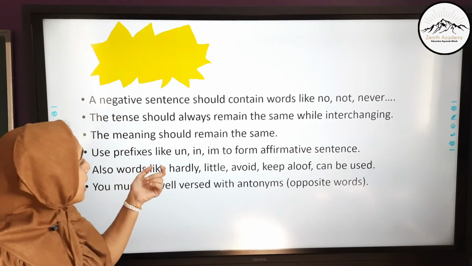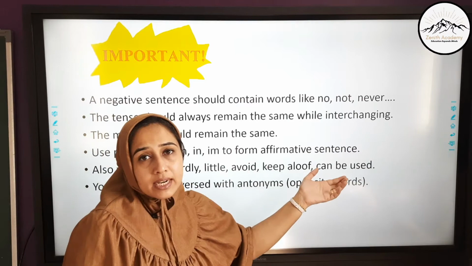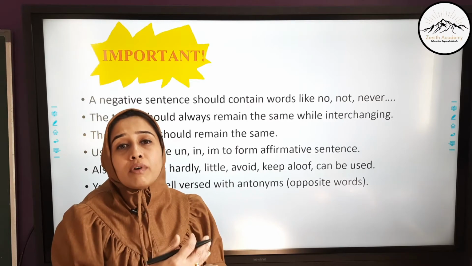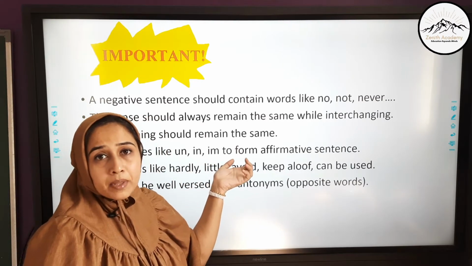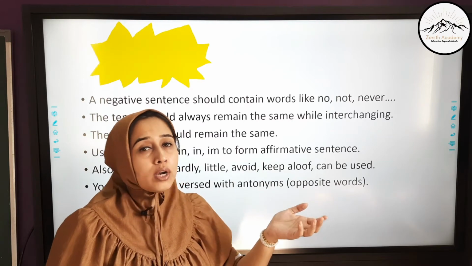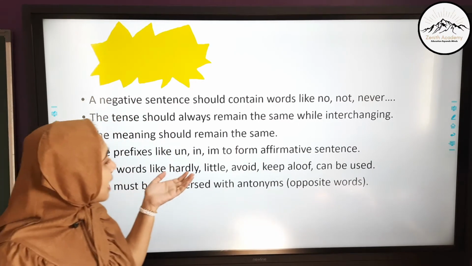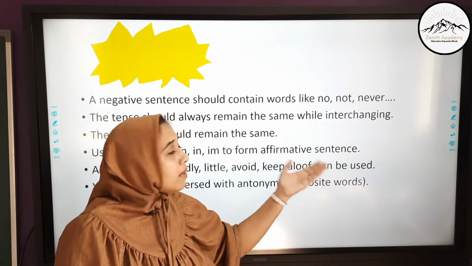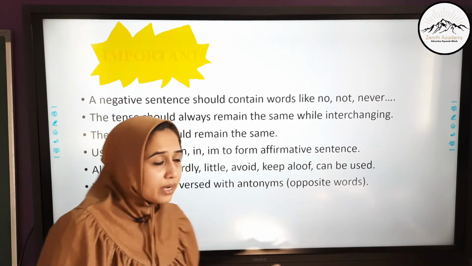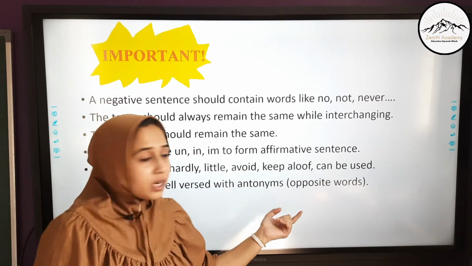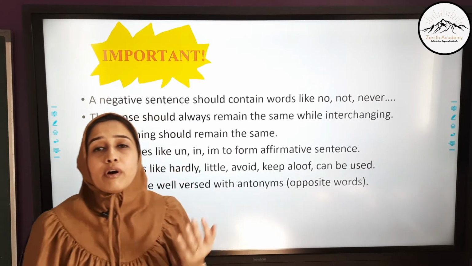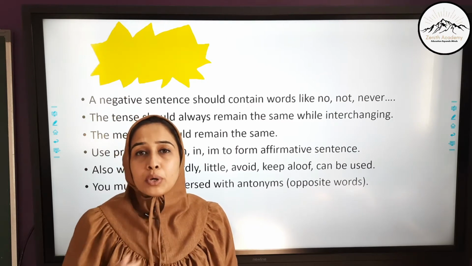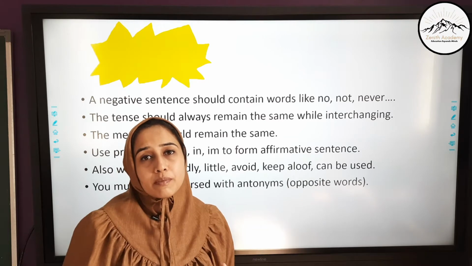Use prefixes like un, in, im to form affirmative sentence. For example, if you have a word like not perfect, you have to remove the word not and write imperfect. So you should be very well versed with the antonyms, opposites. Also words like hardly, little, avoid, keep aloof, etc. can be used while changing from affirmative to negative or negative to affirmative. You must be well versed with your antonyms, that is opposite words. You should know what is the opposite of perfect, what is the opposite of important, etc. Because if you don't know the opposite words, you won't be able to transform these sentences.